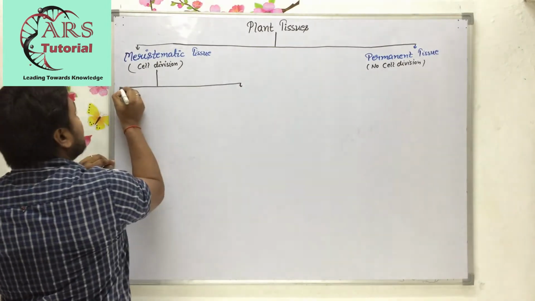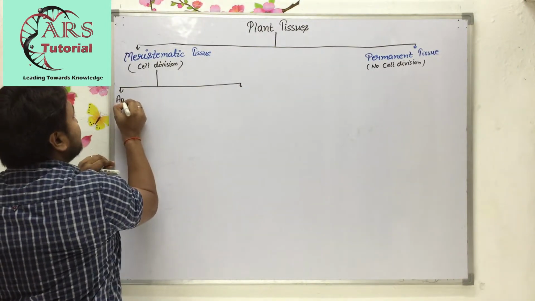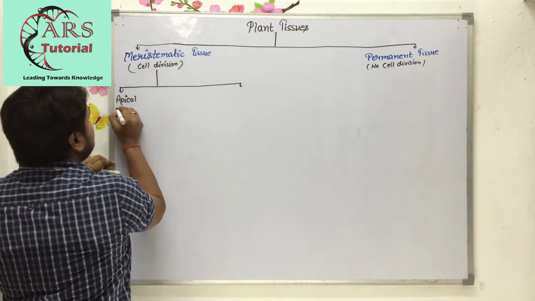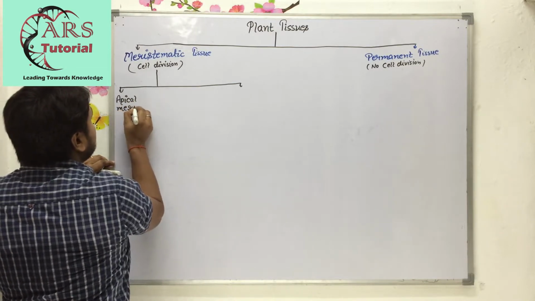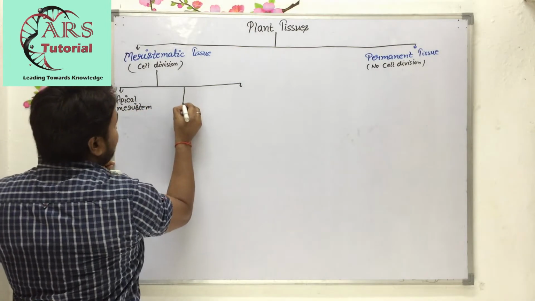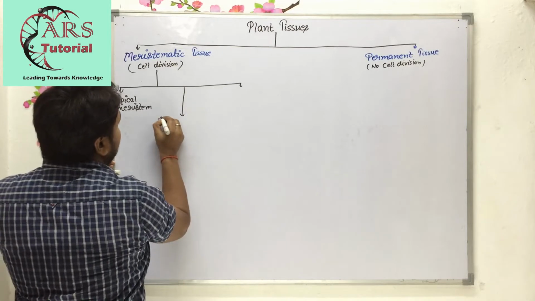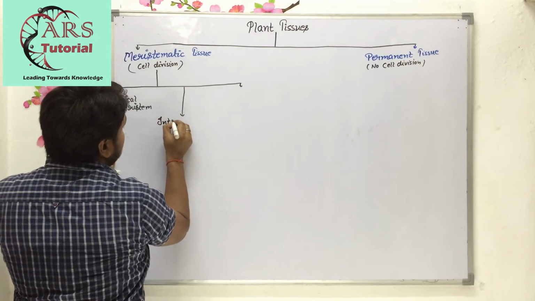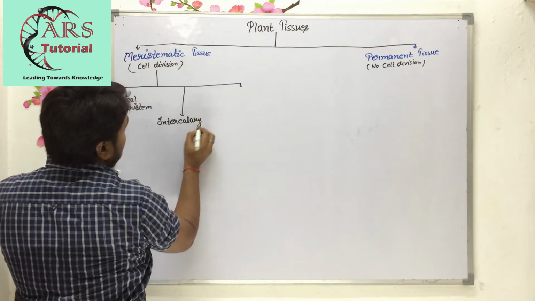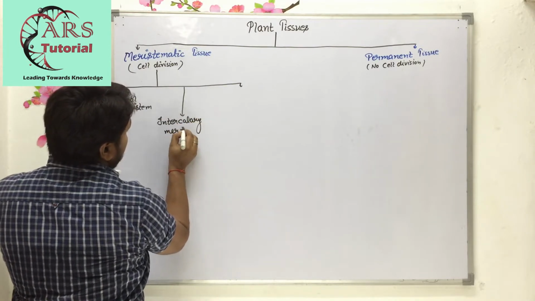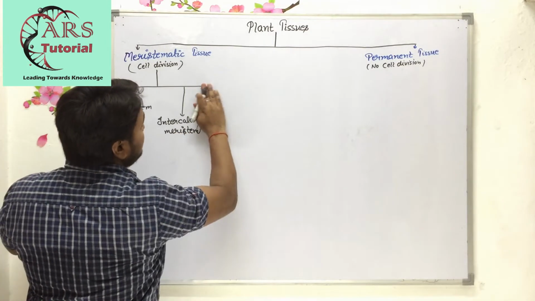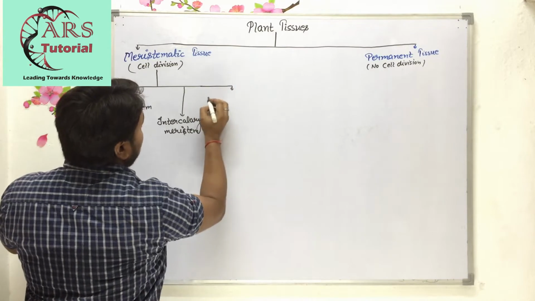See, the first one is apical meristem. The second one is intercalary meristem, and the third one is lateral meristem.